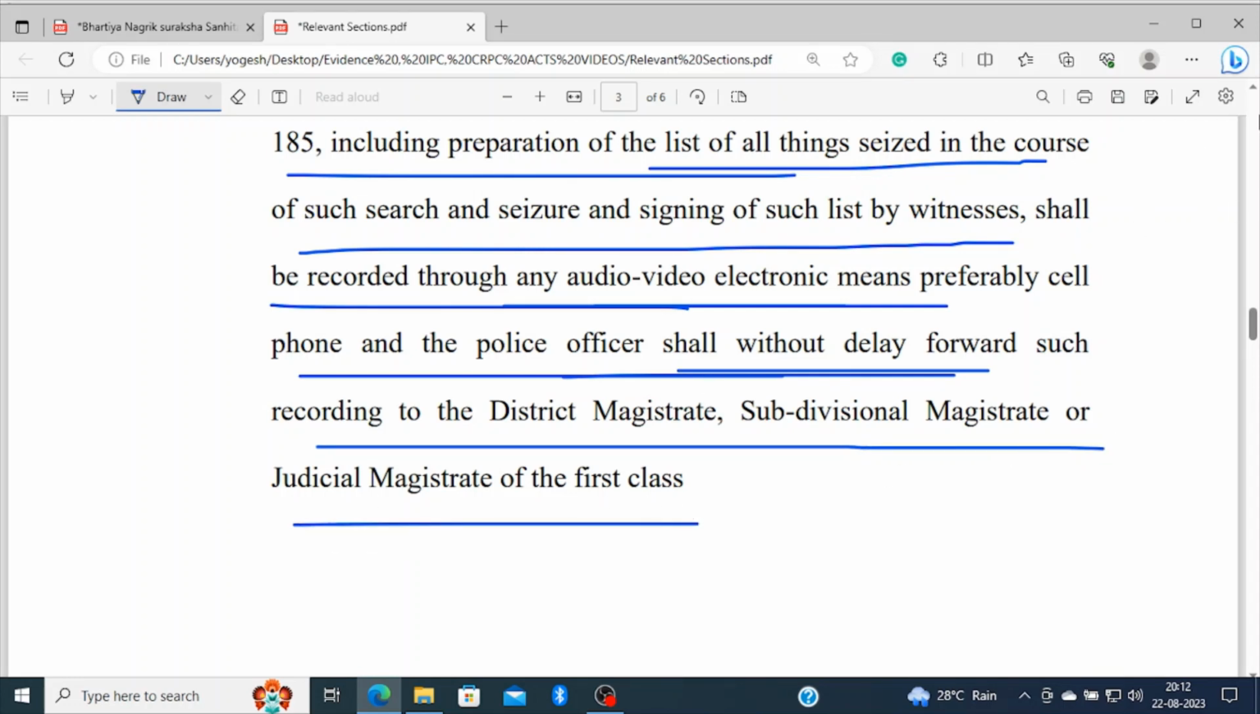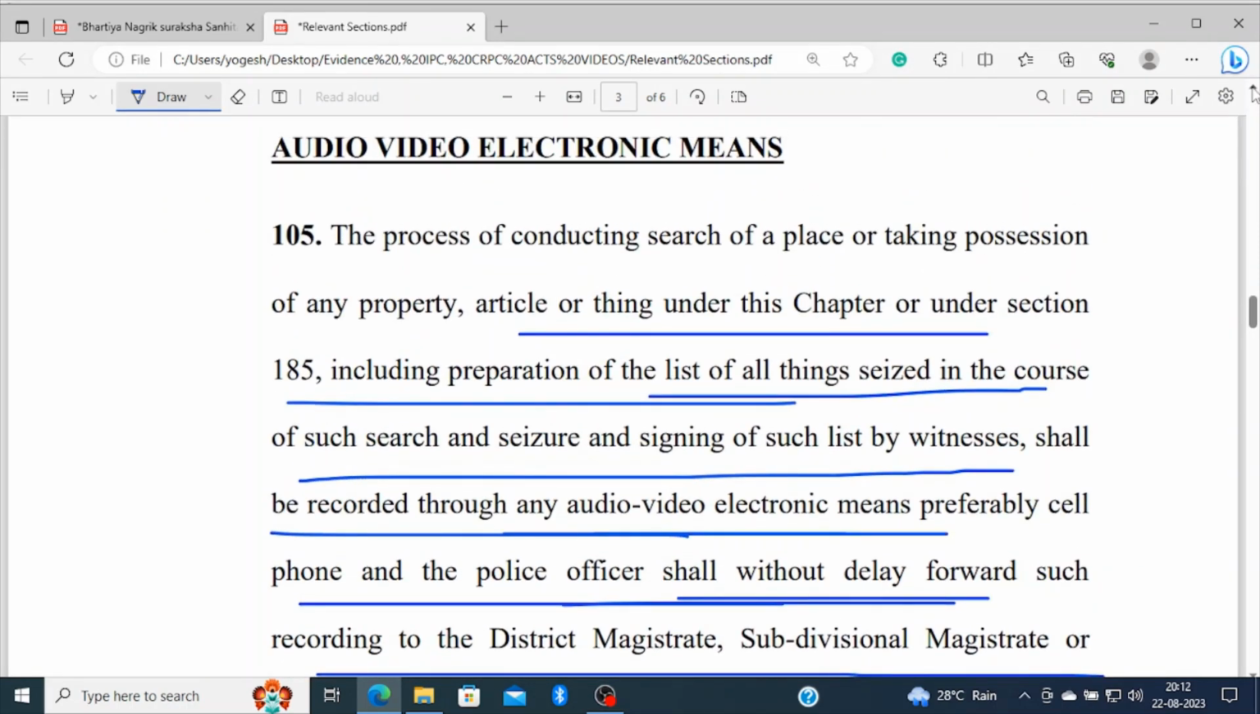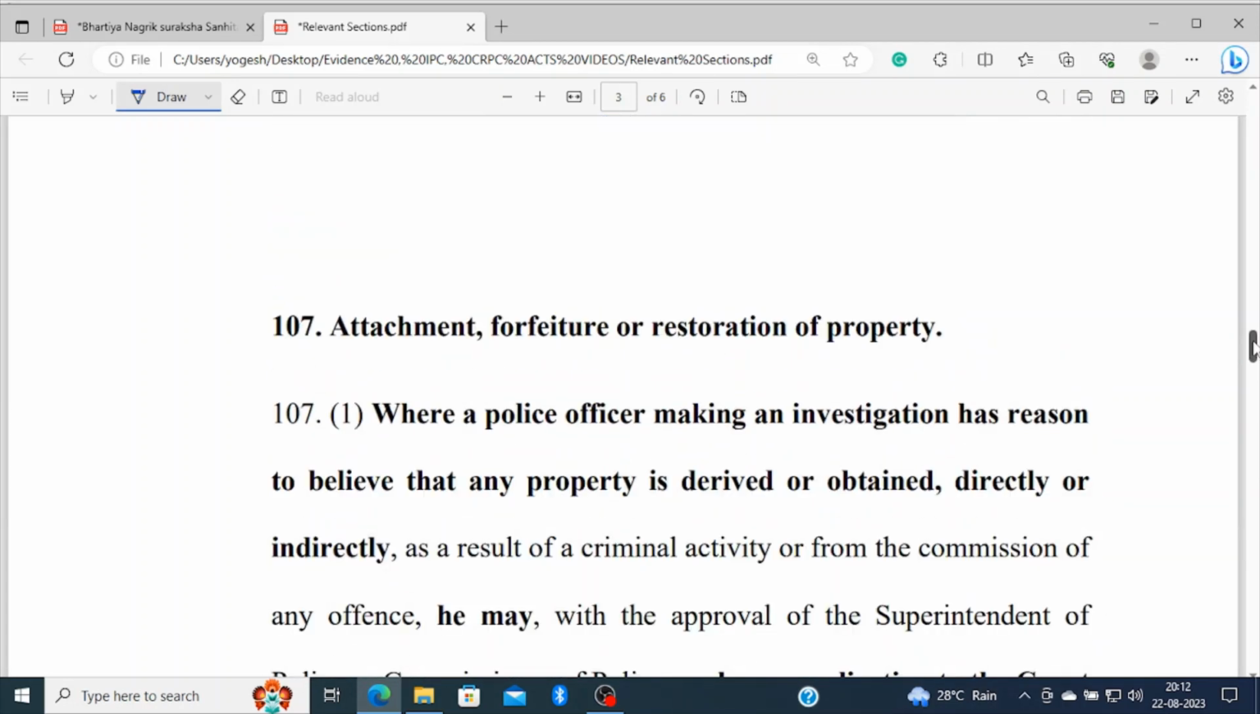It means this section 105 speaks that the police officer can now record the list of any property, when making a search or taking possession of any property, article, or thing, including the preparation of the list. The search and seizures shall now be recorded by the police officer, preferably by cell phone, and the police officer without delay will now forward such recording to the District Magistrate, SDM, or the Judicial Magistrate first class.